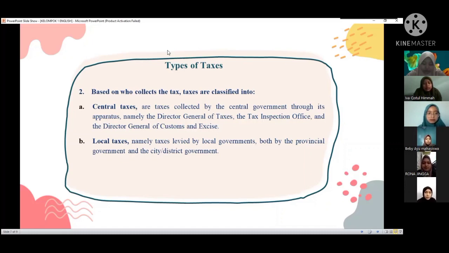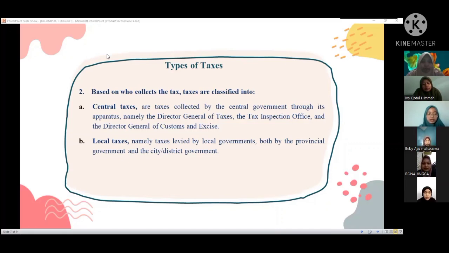Miss, can I ask for examples of the two taxes? I want to answer, Miss. Examples of central tax are income tax, luxury goods sales tax, and land and building tax.